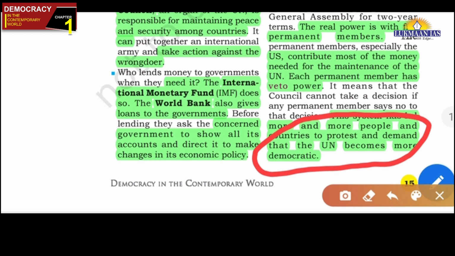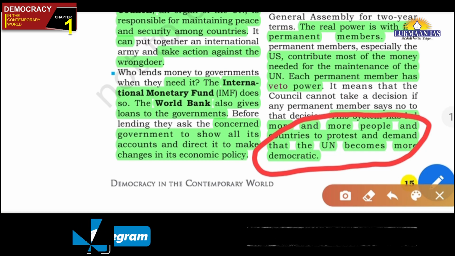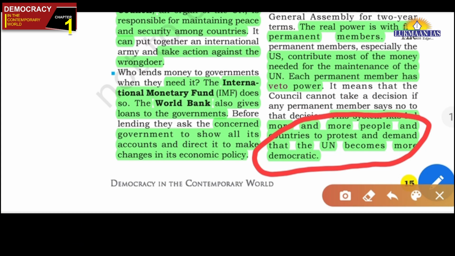And more representative means that countries from Africa do not have representation in UNSC permanent membership. So this is one argument, that yes, there are global institutions performing functions like governments, but they are not democratic in the real sense. Friends, you will be reading all these things.